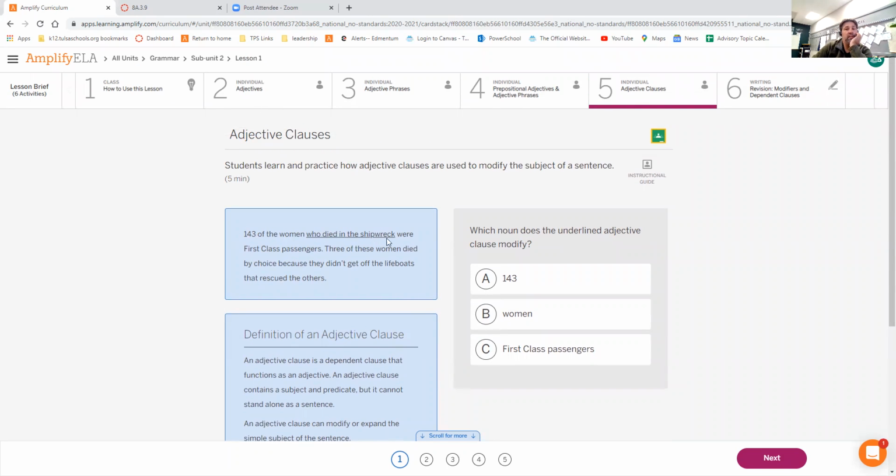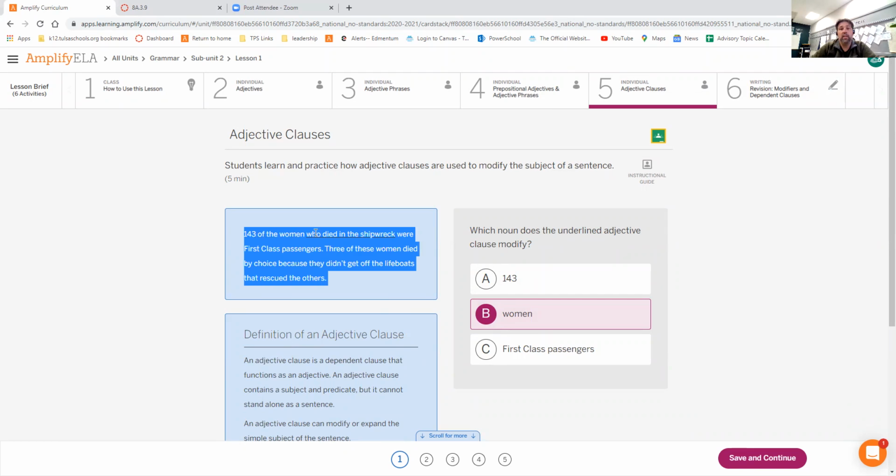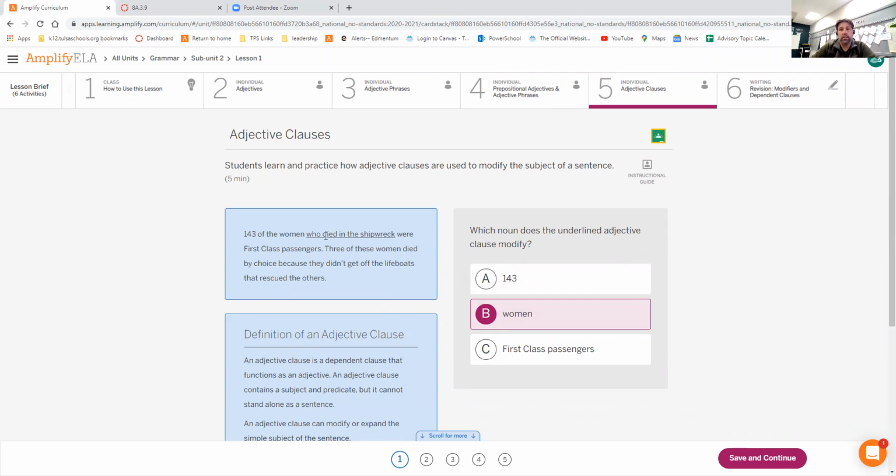143 of the women who died in the shipwreck were first-class passengers. 3 of these women died by choice because they didn't get off the lifeboats that rescued the others. Which noun does the underlined adjective clause describe? Who died in the shipwreck? What are we talking about that died in the shipwreck? Women. And when I said earlier that it can be a sentence on its own, right here, died in the shipwreck. Because of the word here at the very beginning, who, we know that it's describing a group.